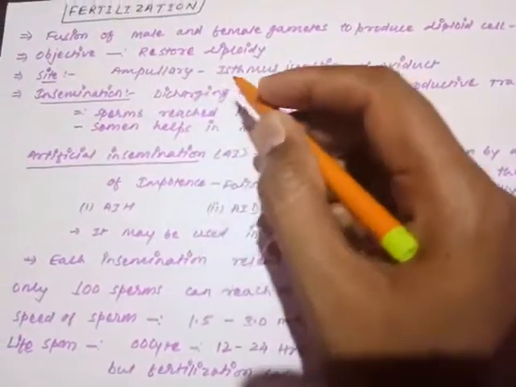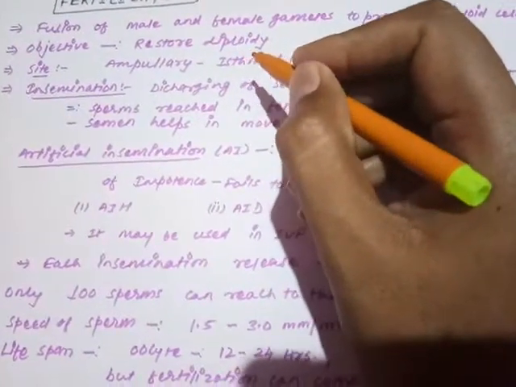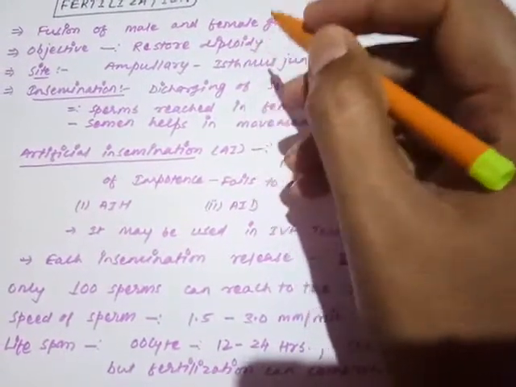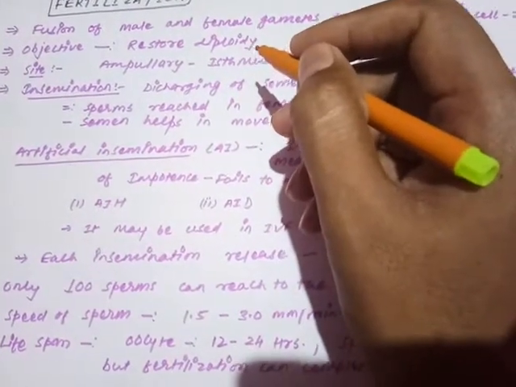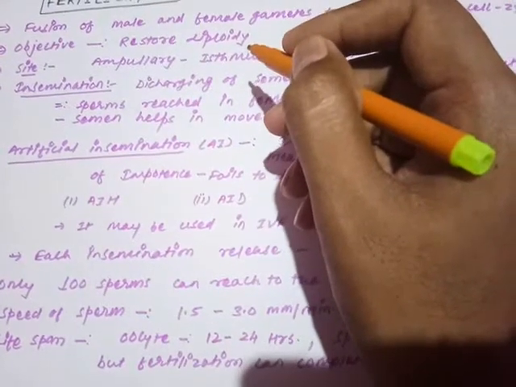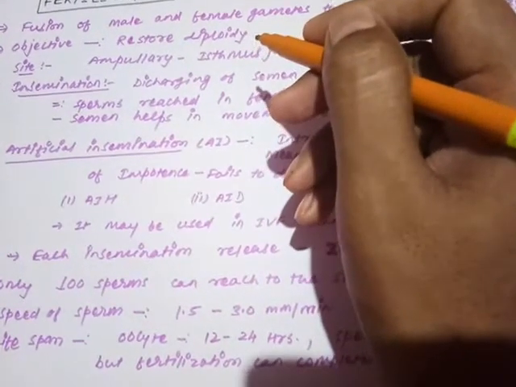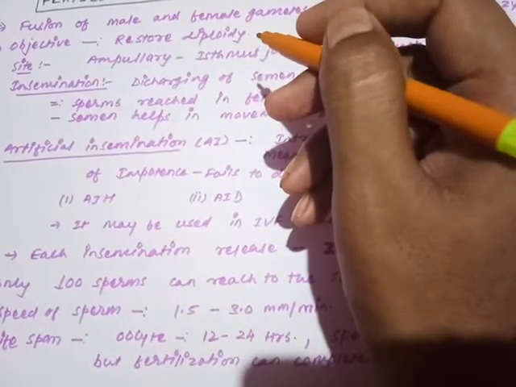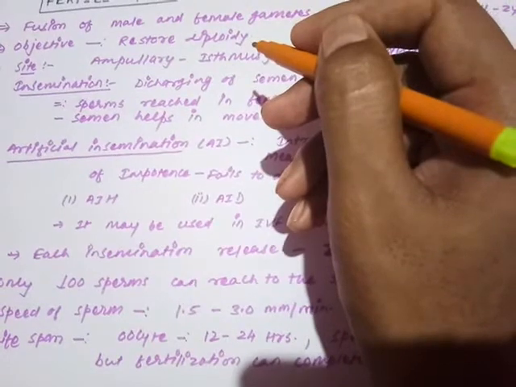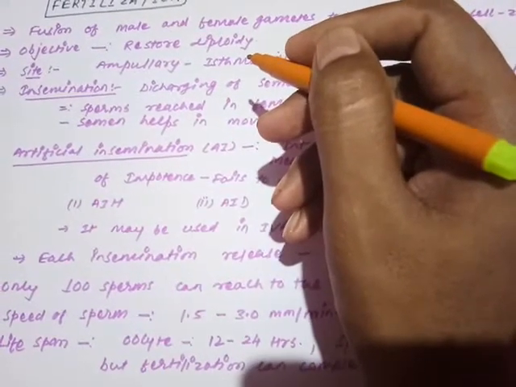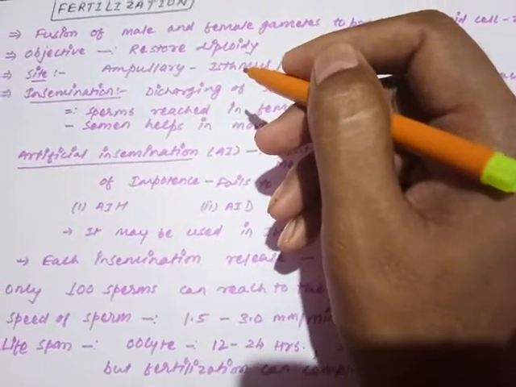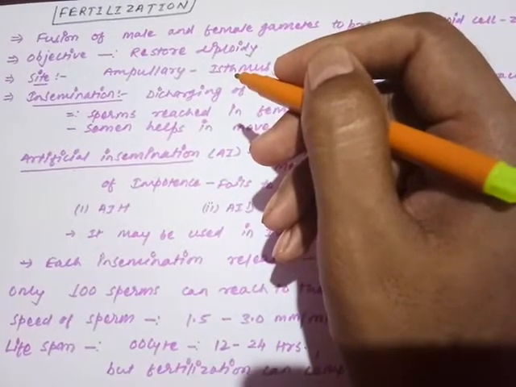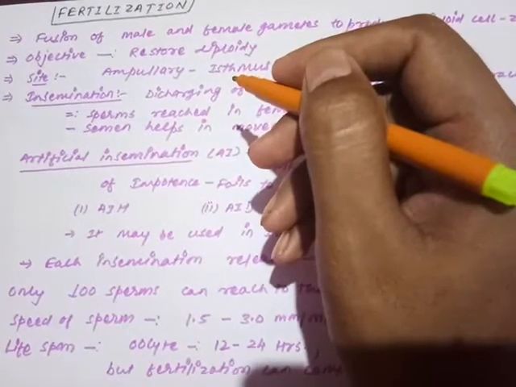Now what is the objective of fertilization? I am just repeating from the first chapter. The objective of fertilization is always to restore the diploid situation. Why restore it? Because only diploid cells can undergo proliferation to form a diploid organism. Otherwise, if haploid cells undergo meiosis, they produce only haploid cells. But human and animal somatic cells are all diploid in nature.